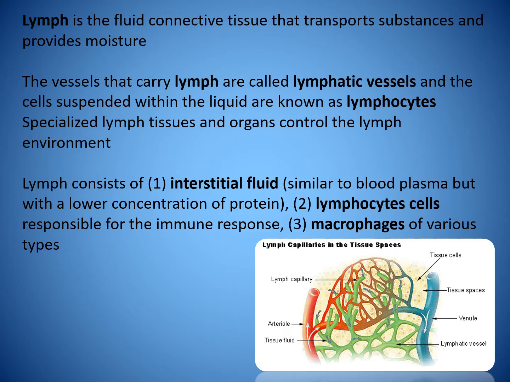Lymph consists of interstitial fluid, similar to blood plasma but with a lower concentration of protein, lymphocyte cells responsible for the immune response, and macrophages of various types.